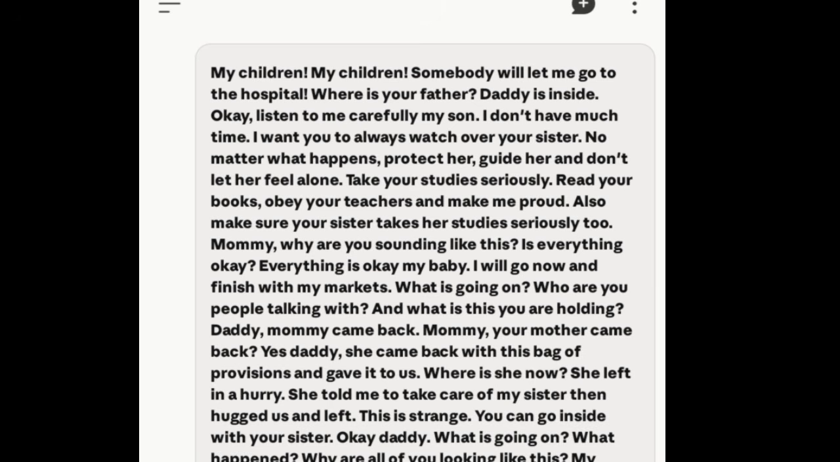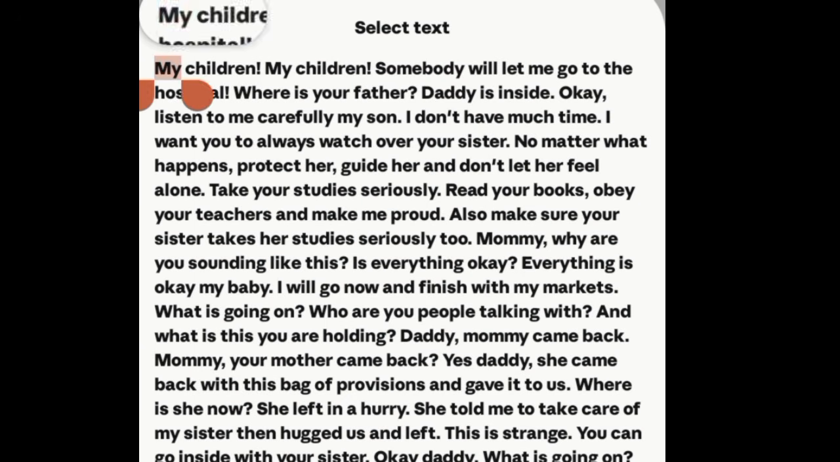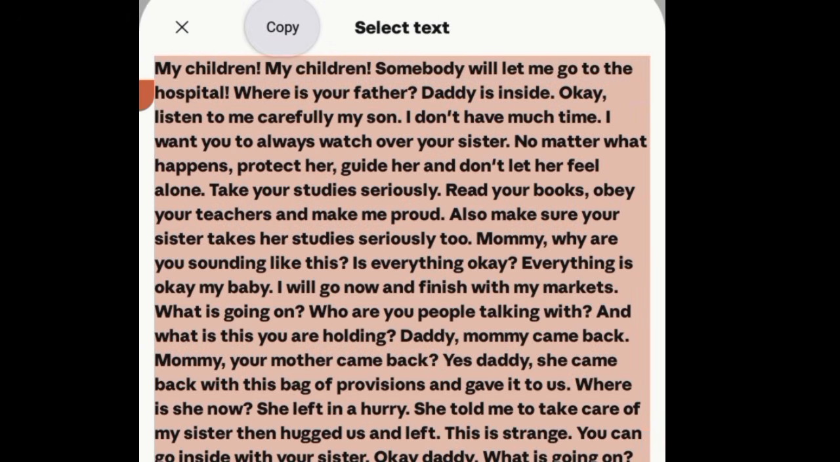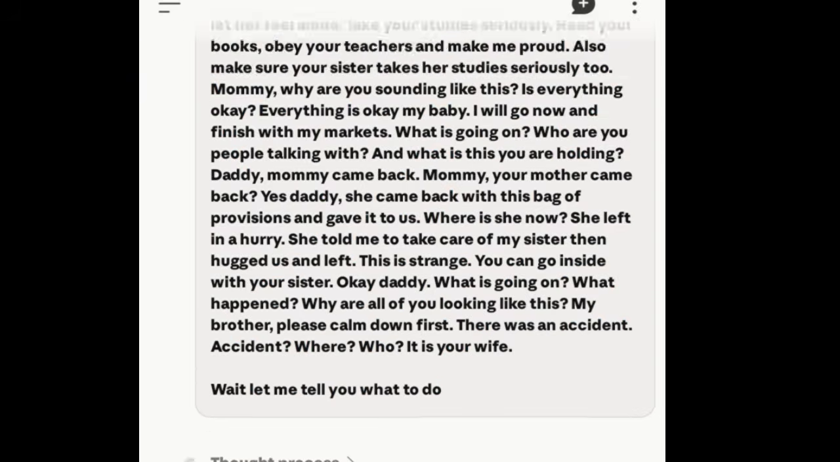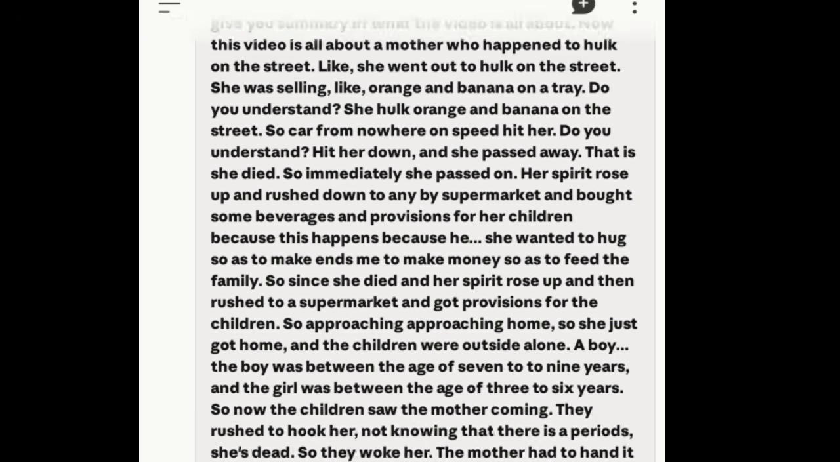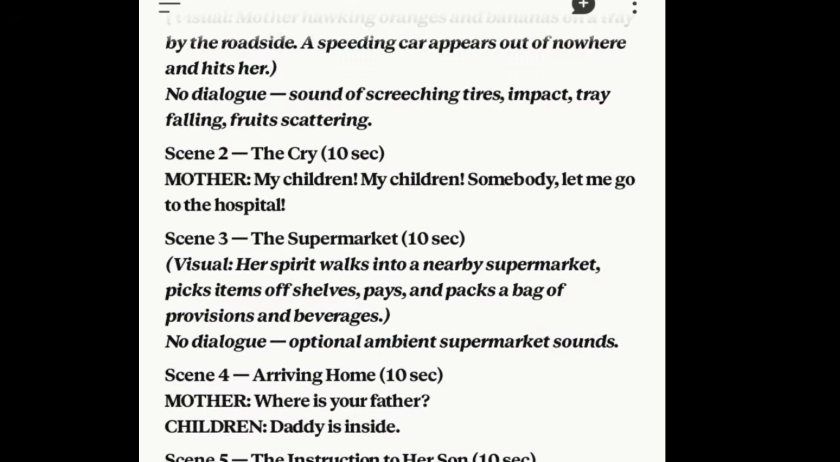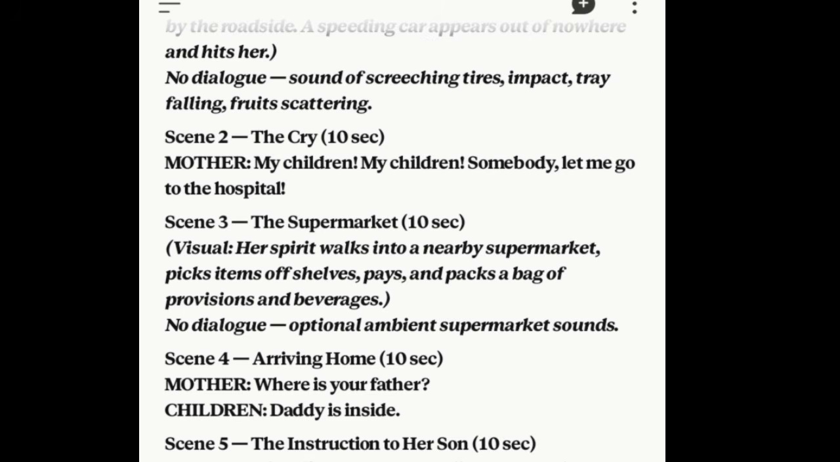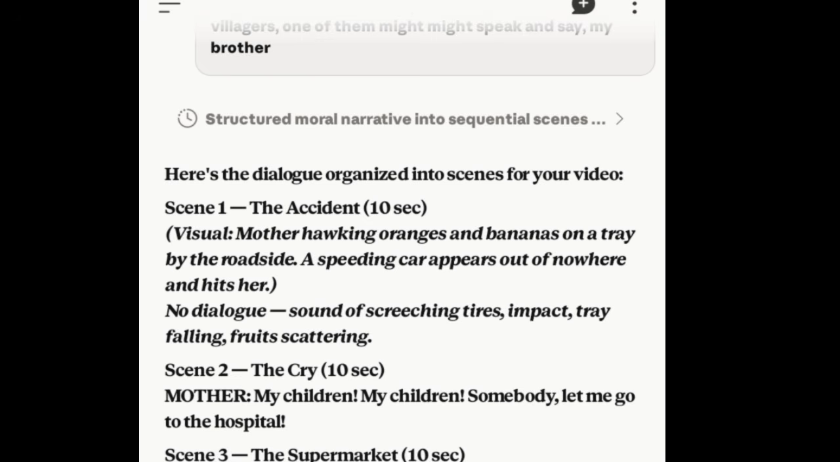So first, I dropped the dialog. This is it. So this is my dialog. I first and foremost sent the dialog to the Claude AI, and then from the dialog, I told it every bit of what is going to happen in the video. Then after making it understand what the video is all about, here's the dialogue organized into scenes for your video. Now if you need any of these prompts or the dialogue, just let me know in the comment section.